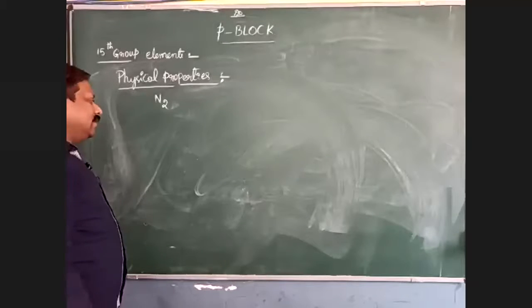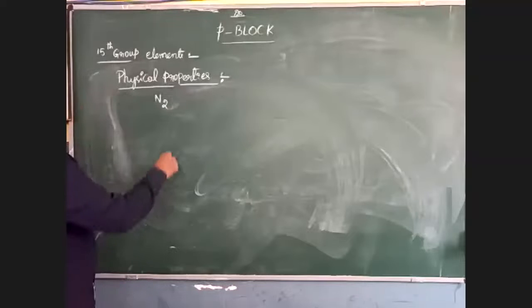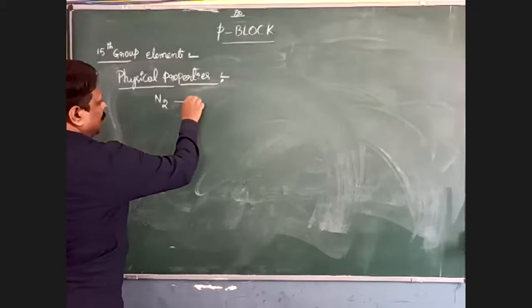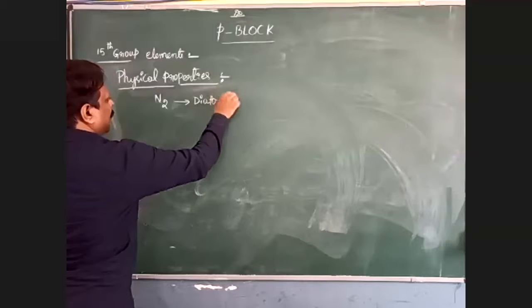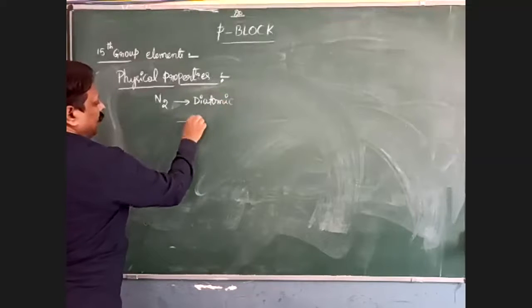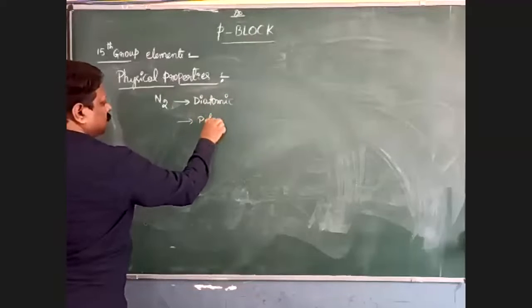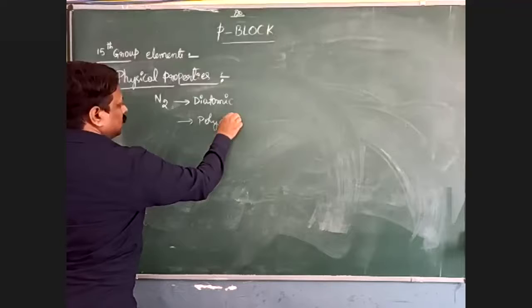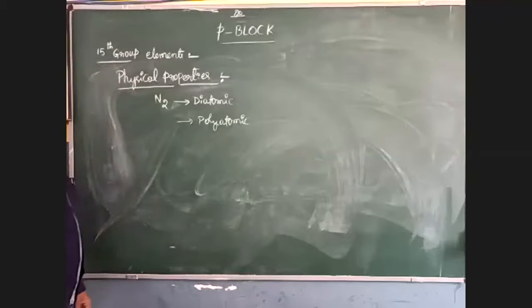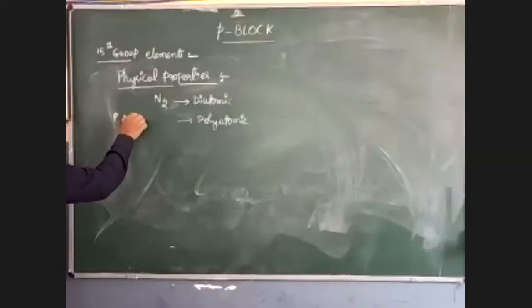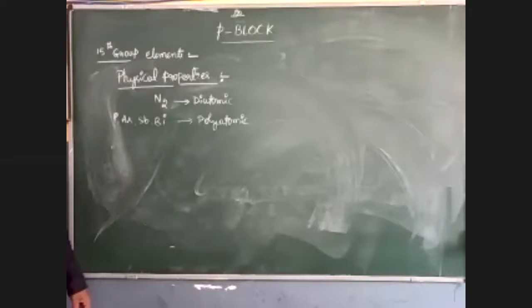Whereas the remaining elements are polyatomic. The remaining elements are phosphorus, arsenic, antimony, and bismuth.